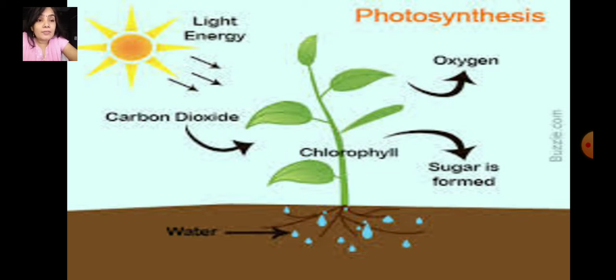So leaves use the water from the soil, carbon dioxide from the air and light energy from the sun to make food. It is all necessary for the plant to make its own food.